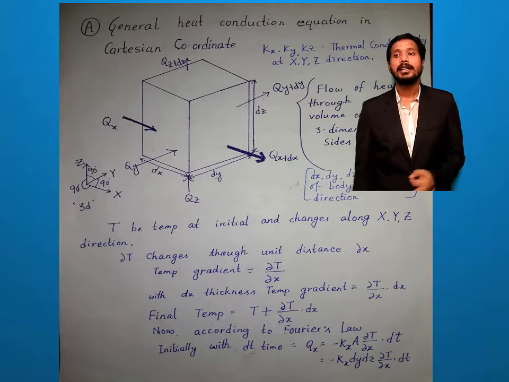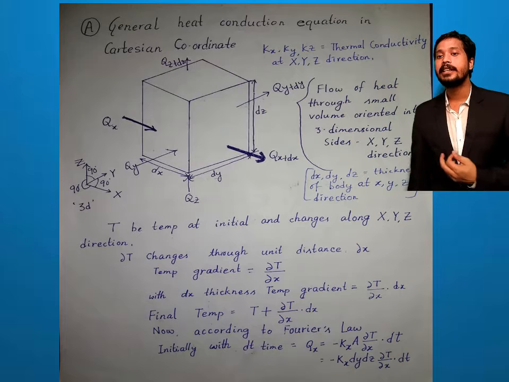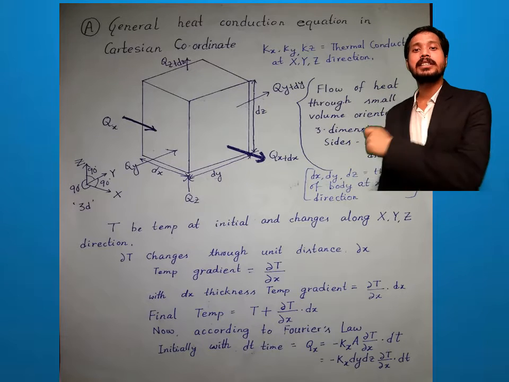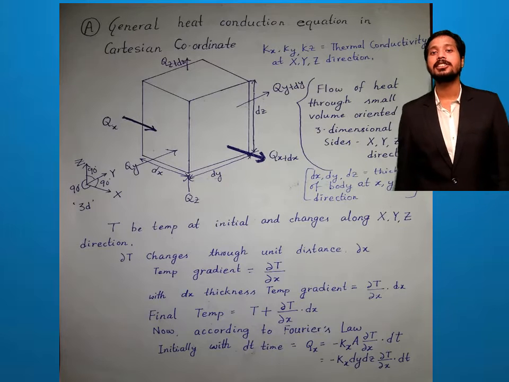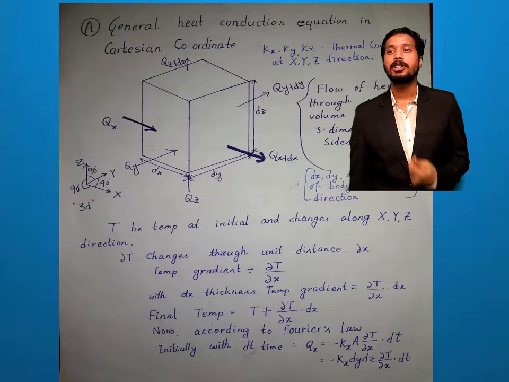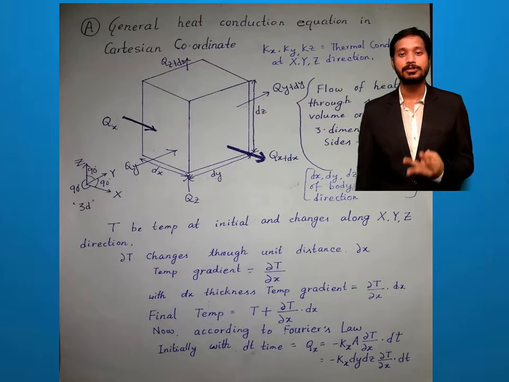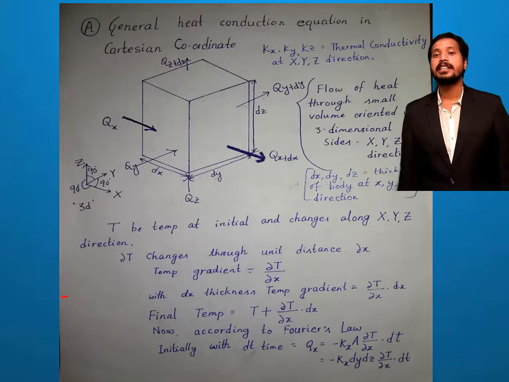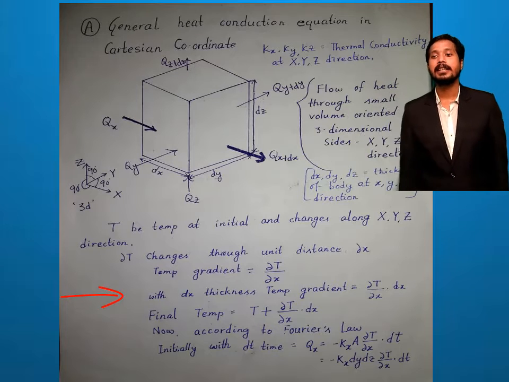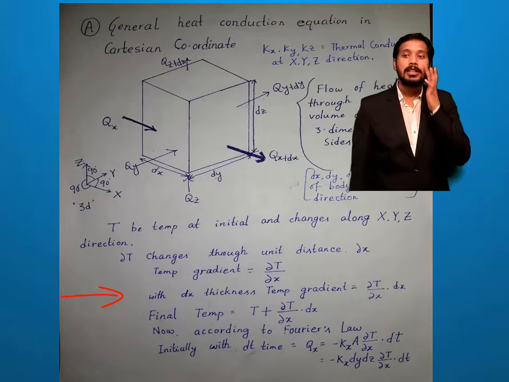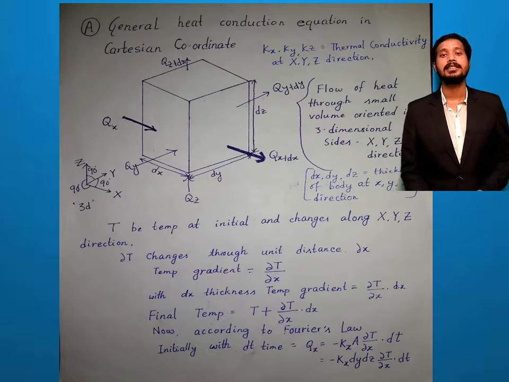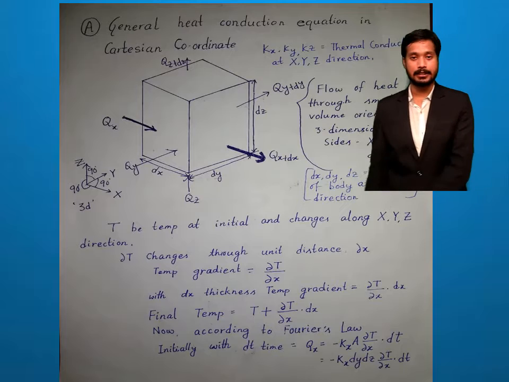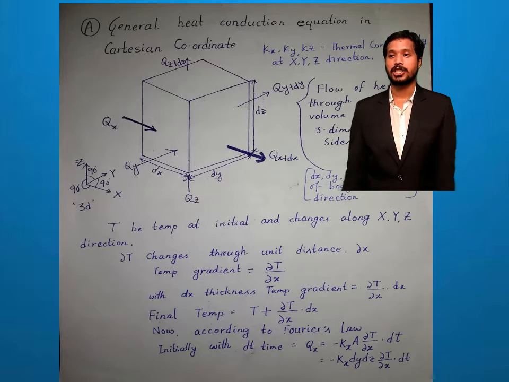Now what is the thickness? This del T by del x temperature gradient is for only one unit thickness. Now how much is the thickness of the chamber? dx thickness, because I am calculating for 3 dimensions. So for one x dimension with dx thickness, the temperature change will be del T by del x into dx. So the final temperature I can write as T plus del T by del x into dx. So this is in X direction.